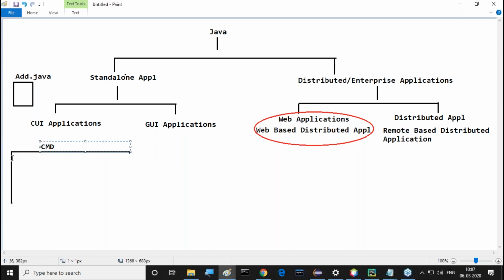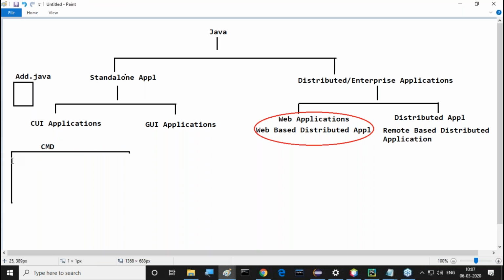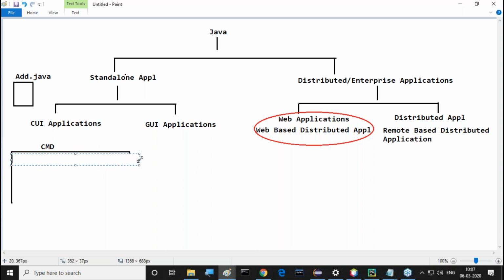Now, in command prompt, first go to the location where our programs are. That means where our program was saved. Add.java was saved. Go to that location: D:/, for example, Java 9. That 9 is in the sense our batch name. Understand this example, Java 9 I have given.